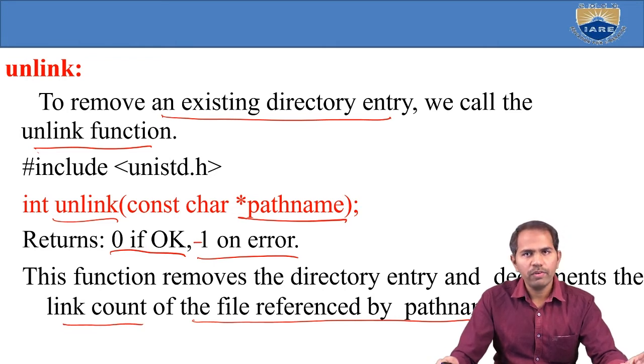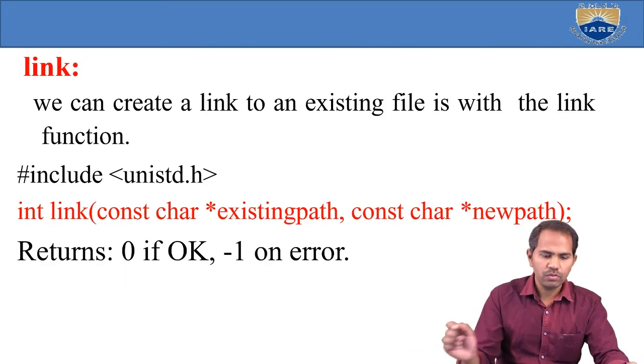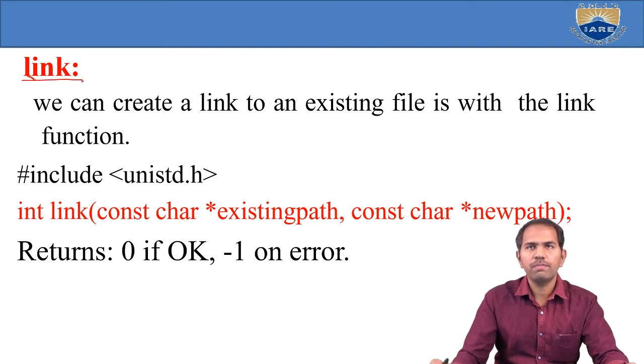Once you have removed that, the entry point count also decreases. For example, if there are 10 directory links and we remove one link from the 10, it will contain only 9 directory links. Link is the reverse of that previous command.